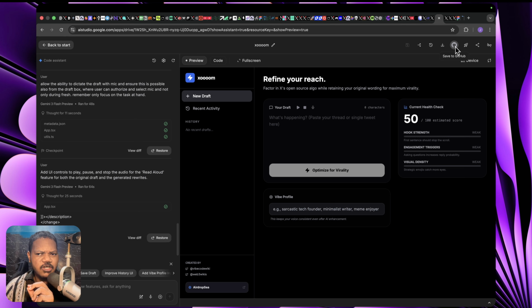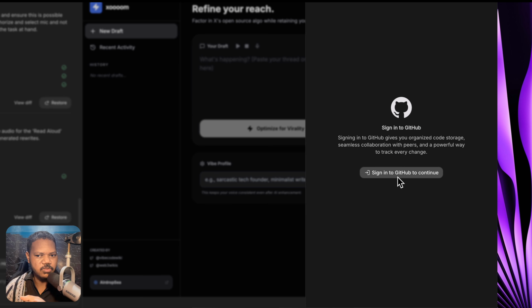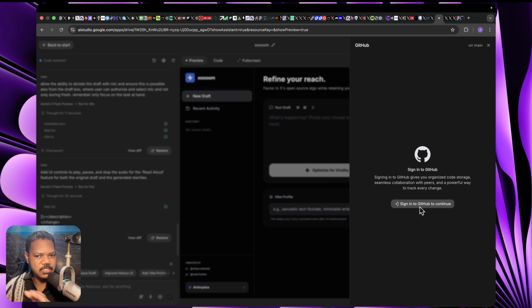Now, interestingly, I've tried save to GitHub and it doesn't seem to work. I think there's some policies preventing that, but you can try it at your end. It just may work, which is you'd have to create a GitHub. You can definitely sync your GitHub with your AI Studio and then try to push the code directly to the GitHub. I don't know if I've done it for this account, but you see here, sign in with GitHub. Now, I've connected my GitHub in the past, but when I try to push it to GitHub directly, it keeps bringing an error. I'll try it again for this one and tell you if it works in a subsequent video.